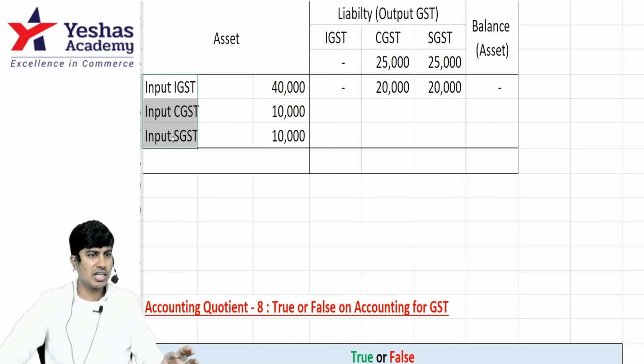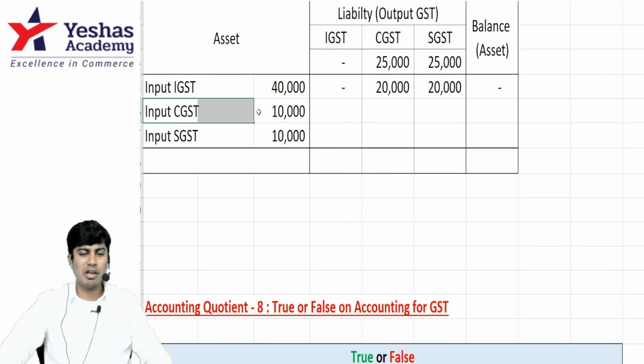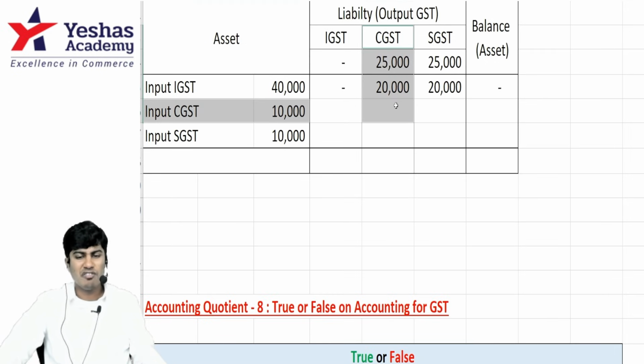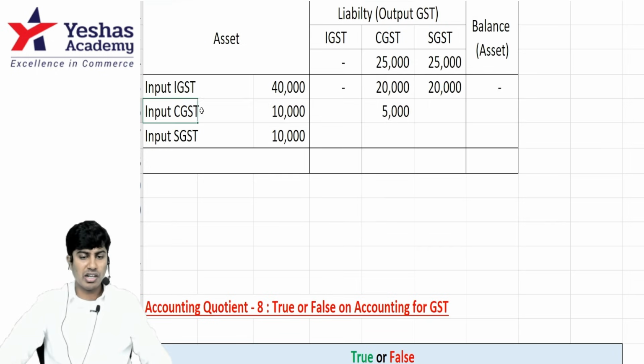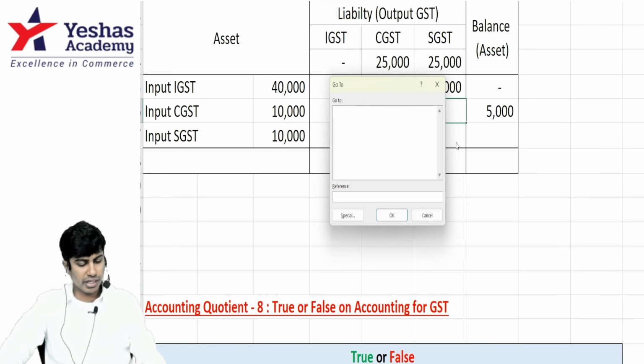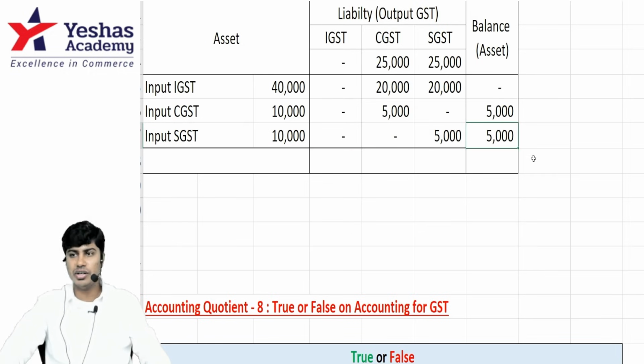Input is asset. Output is liability. Okay. Next, I'll use my 10,000 input CGST. It will first be used to pay CGST. How much is input available? Then how much is output payable? 5. I will pay 5. I had 10,000 worth of asset. If I use 5, balance 5 will be there in the balance sheet. Then how much input SGST is available? It will be used to pay SGST 5. Excess 5 asset. Are you getting it?